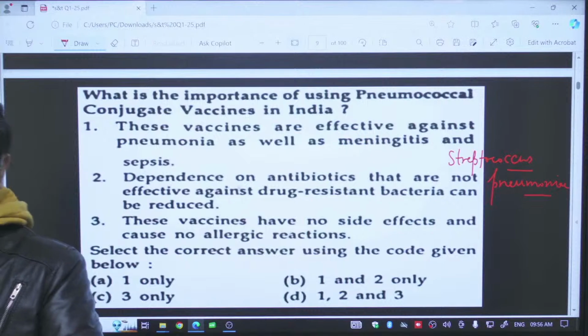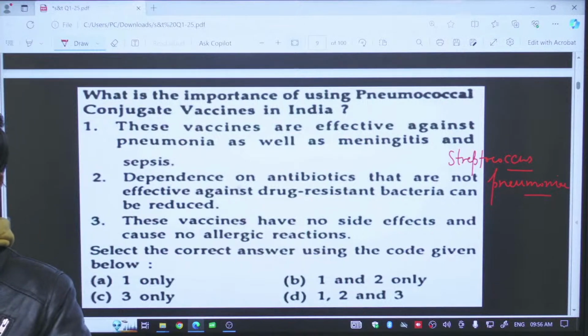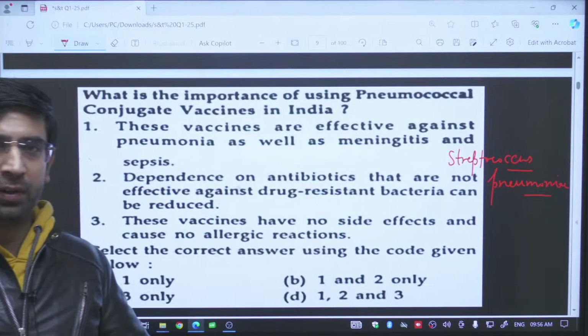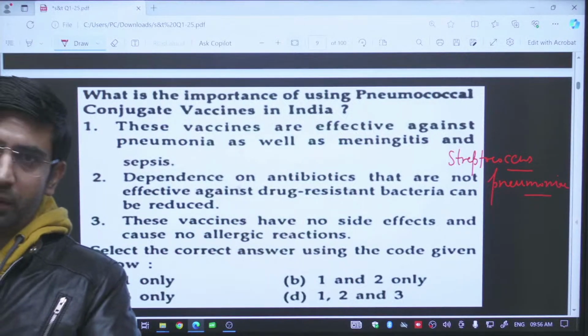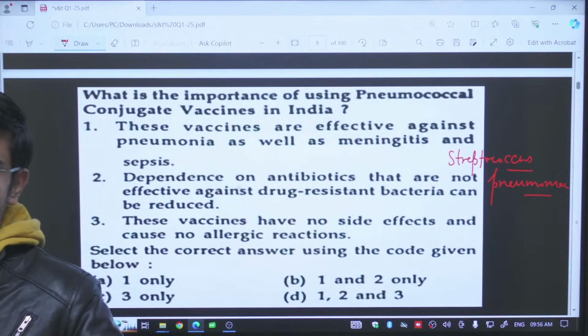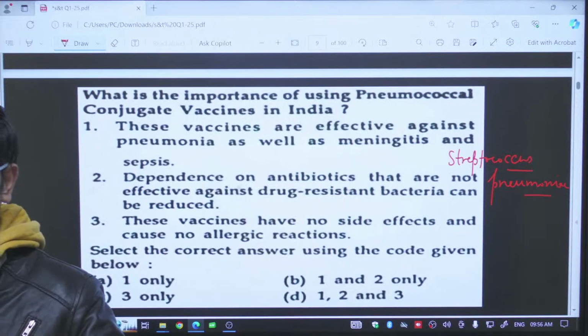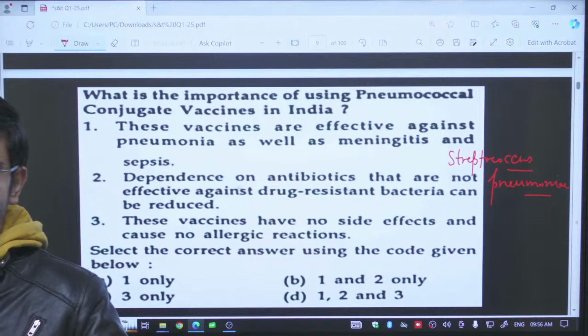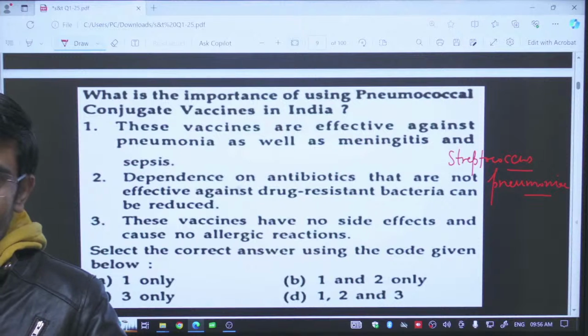Now if I will be prevented by the natural mechanism of my body, how will the natural mechanism work here? When I am given this PCV vaccine, my body will start formulating antibodies, and among these we have memory cells, B memory cells and T memory cells. These memory cells will keep a memory of this infection or of this encounter with the antigen.